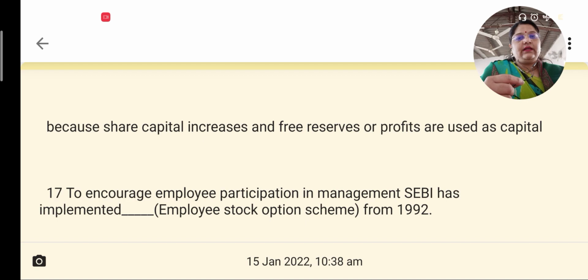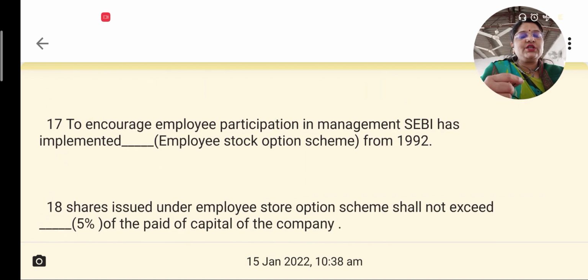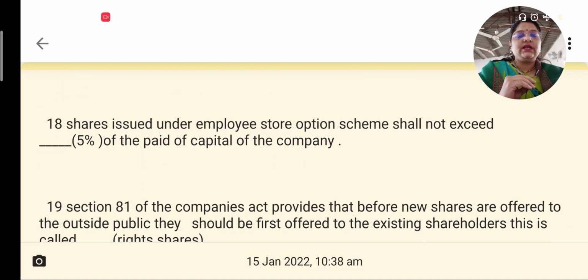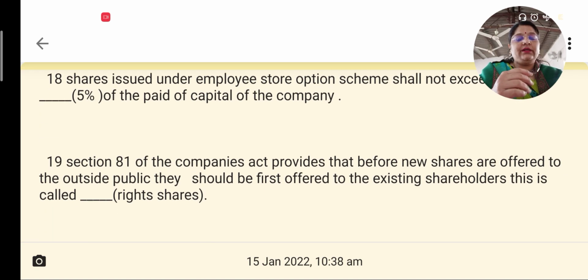Yes. Next question is, to encourage employees' participation in management, SEBI has implemented what? Fill in the blank. SEBI has implemented the employee stock option scheme from 1992 to encourage the employees' participation in the management. The next question is, shares issued under the employee stock option scheme shall not exceed how much of the paid up share capital? 5% of the paid up share capital.